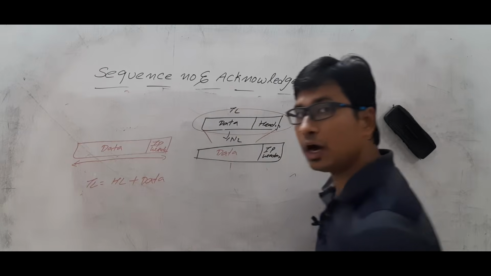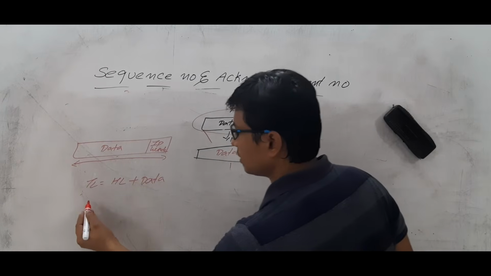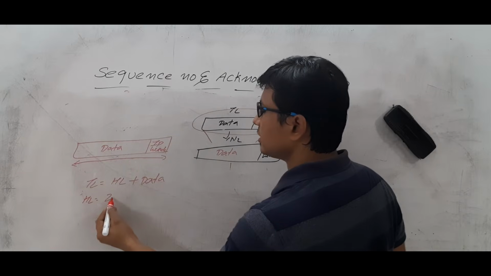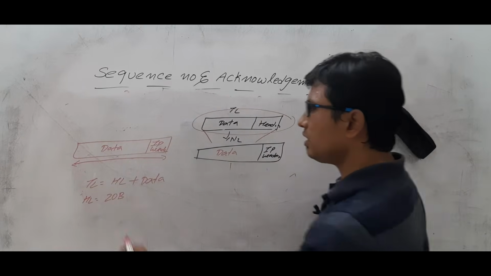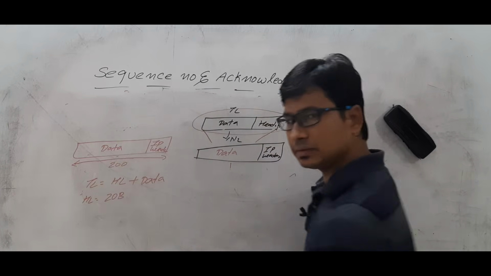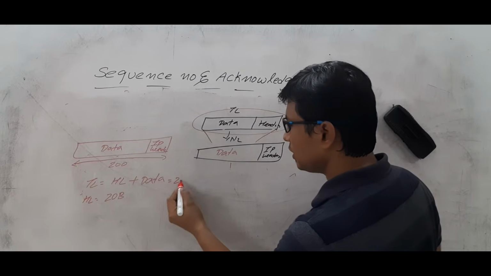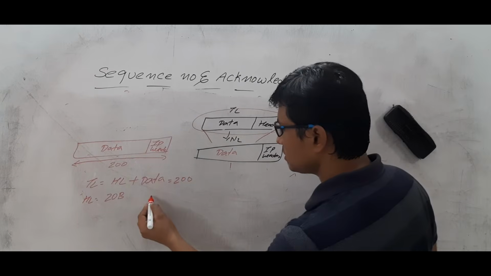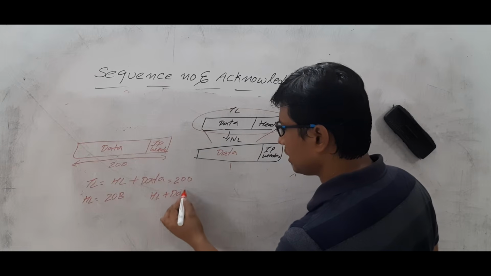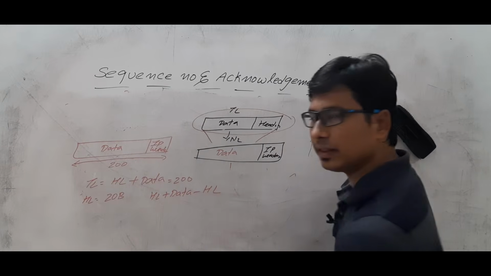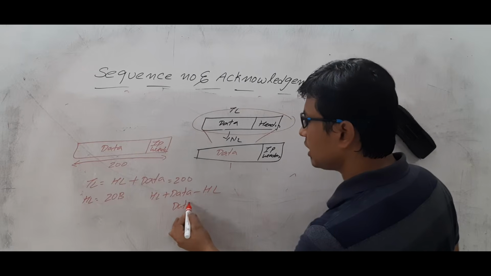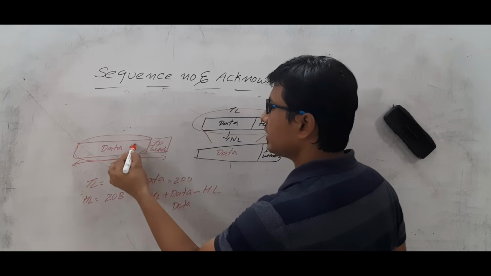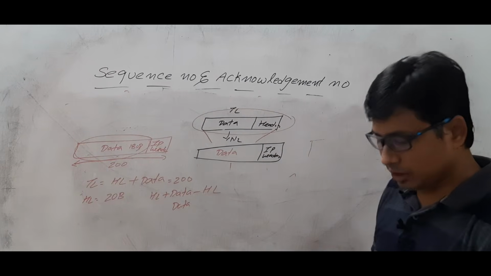And we also have a header length field in IPv4. Let's take that the header length is 20 bytes. This total information, let's take it as 200 bytes. Total length is saying 200 bytes. Can we identify the size of the data? Because header length plus data is the total length, if I subtract the header length, I will get the data. So what will be the data in this case? 180 bytes. Will you agree with me or not?